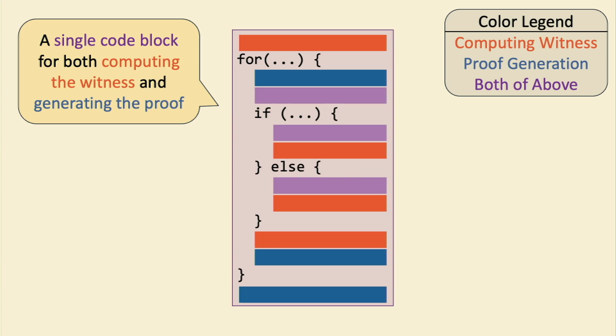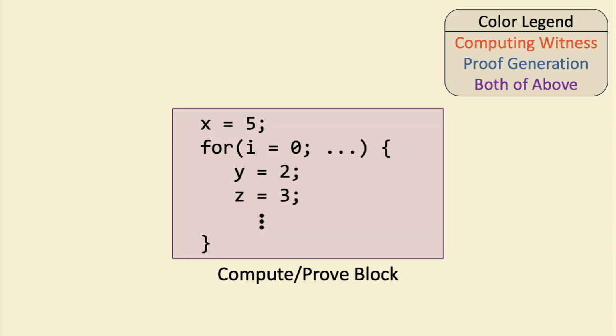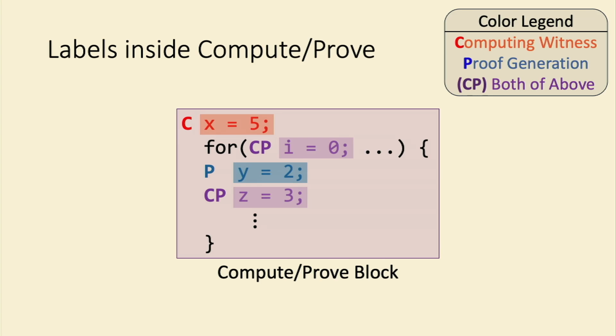OK, but if we have this combined block, how do we determine which parts correspond to which procedure? What I mean by that is, on the slide, I have this color legend and these colors. But in an actual piece of code, it's just a set of text. So we need some way for the developer to specify which lines of code correspond to which procedure. The insight that we came up with is that we allow the developer to annotate their code with labels. We have three labels: C, which corresponds to computing the witness, P for proof generation, and then the label CP for both.